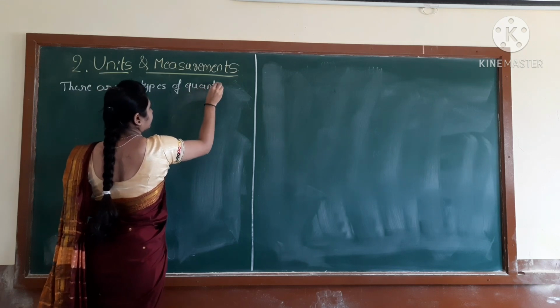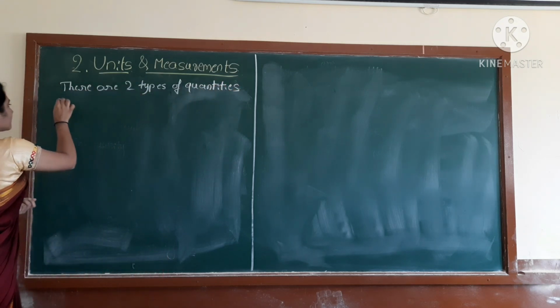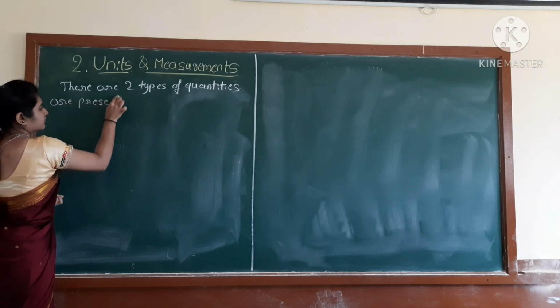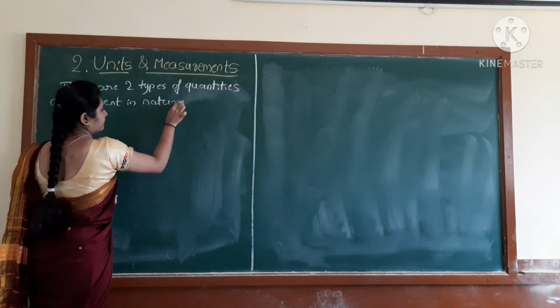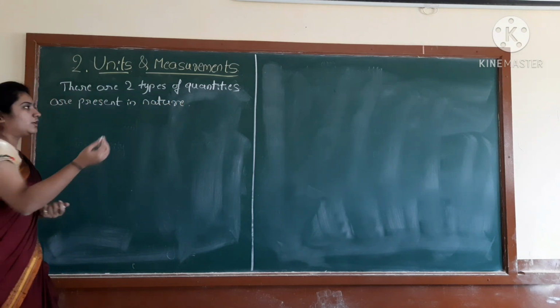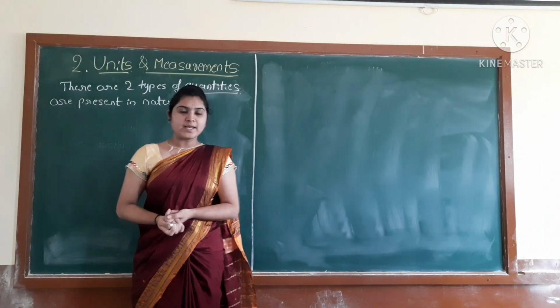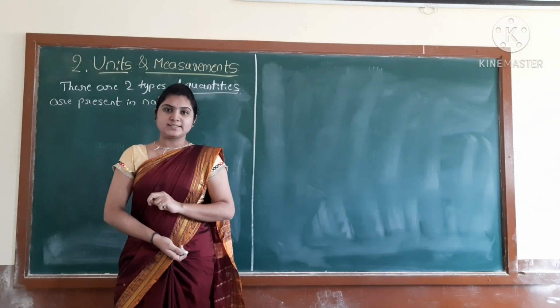Quantities means what here? ಪ್ರಮಾಣಗಳು ಅಂತ ಹೇಳ್ತೀವಿ, correct? So how many types of quantities are present? Two types of quantities are present.